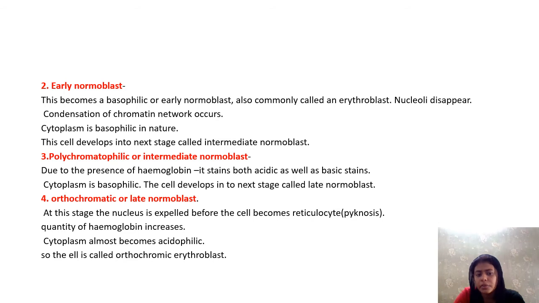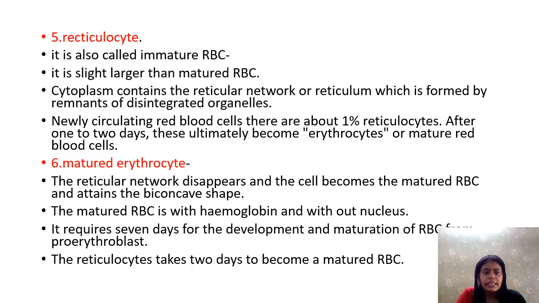So during this late normoblastic stage, the nucleus is expelled. Quantity of the hemoglobin increases again. Cytoplasm almost becomes acidophilic. So this cell is the orthochromic erythroblast. Next, it is reticulocyte. It is also called immature RBC. It is slightly larger than matured RBC.